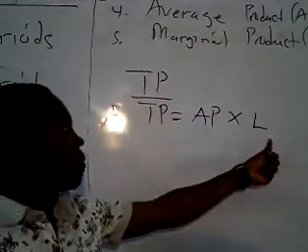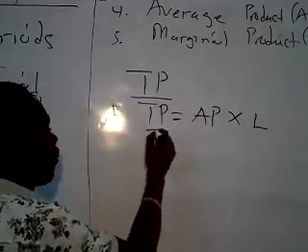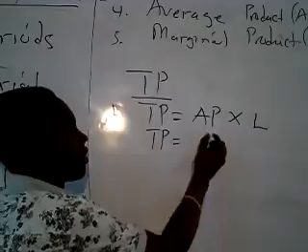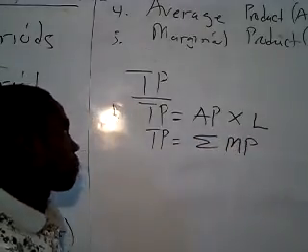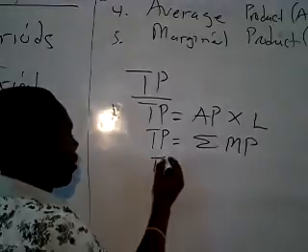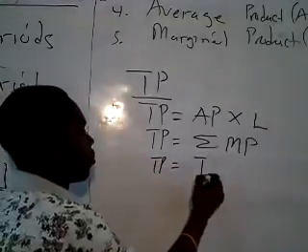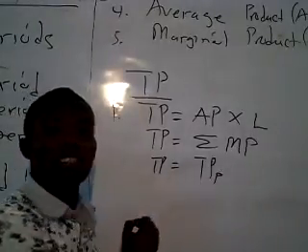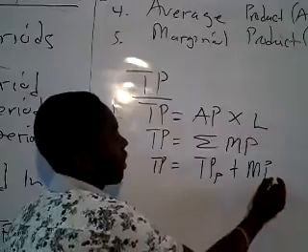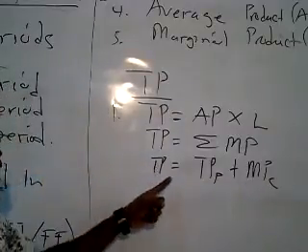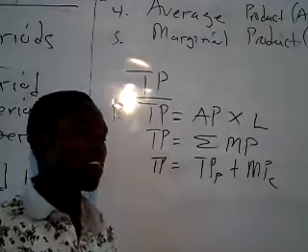You know that labor helps us to produce goods and services. Another formula for total product is summation of marginal products. Then we can also say total product is total product previous plus marginal product current.